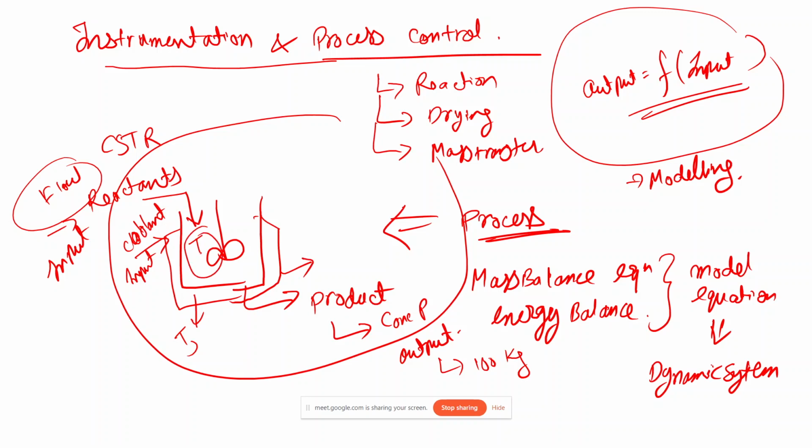Now see, with an increase in temperature, the rate constant will increase, the rate of reaction will increase, and the amount of product formed will also increase. If I want to control the formation or conversion of product, I can change the cooling jacket temperature, via which the temperature of the reactor would be changed, and ultimately the product can be changed. So by changing the temperature of the jacket, I can control the concentration or flow rate of the product, whatever desired quantity I need to control. This kind of loop is known as a closed loop, and this entire phenomenon is known as process control.